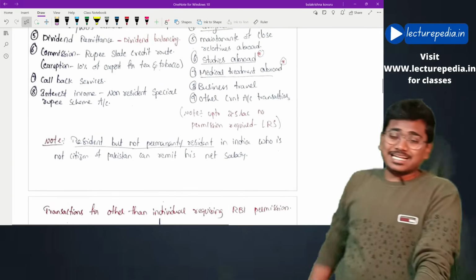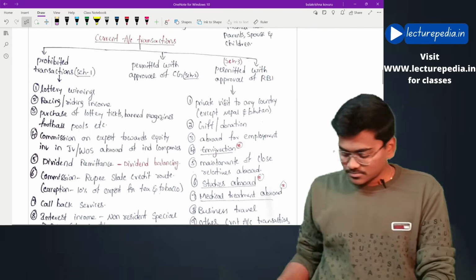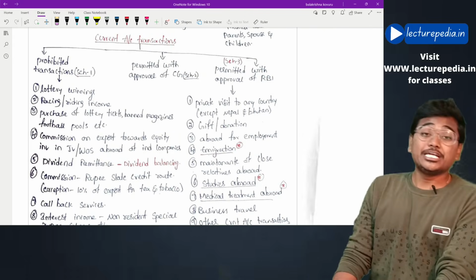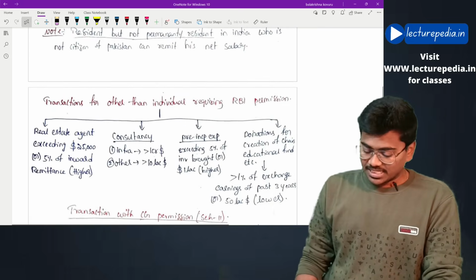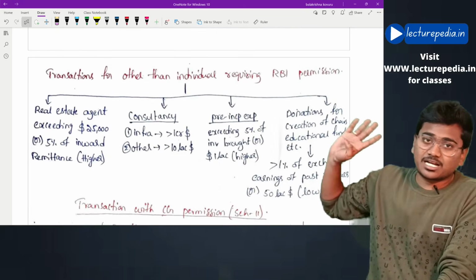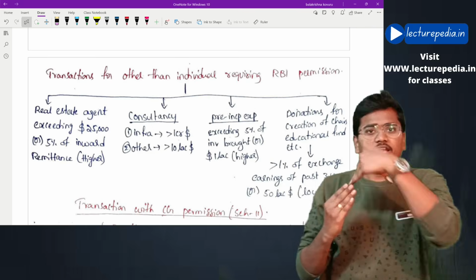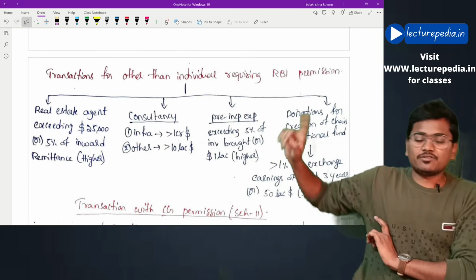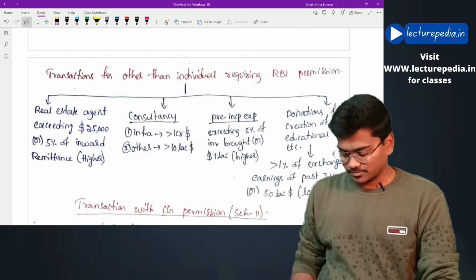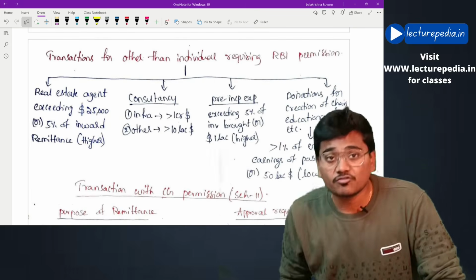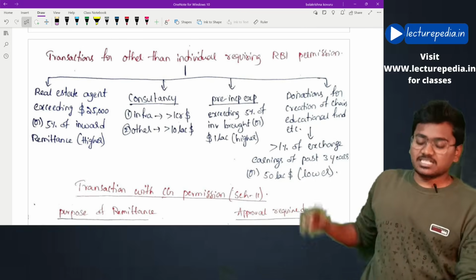Next, these schedule 3 transactions we have discussed for individuals. Okay, these transactions are for individuals only. What about companies? If companies want to enter into these transactions, for companies there are 4 transactions they have given. For these four transactions, there are separate limits given for each transaction. Okay, if the limit exceeds, then RBI permission is required. Hope this is clear. Let us see what are those 4 transactions in case of companies. See, transactions for other than individuals requiring RBI permission. First transaction.